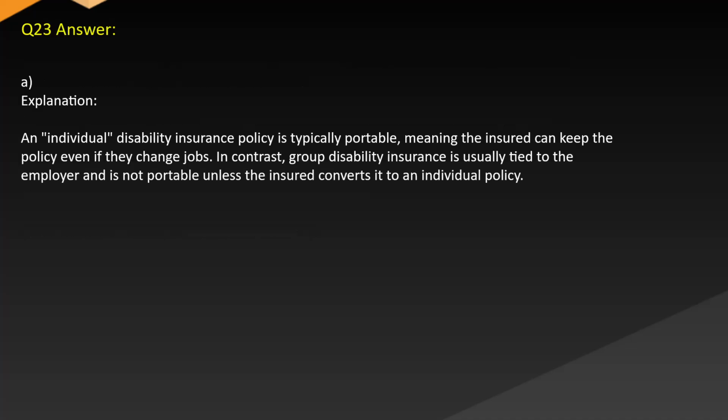Answer A. Explanation. An individual disability insurance policy is typically portable, meaning the insured can keep the policy even if they change jobs. In contrast, group disability insurance is usually tied to the employer and is not portable unless the insured converts it to an individual policy.